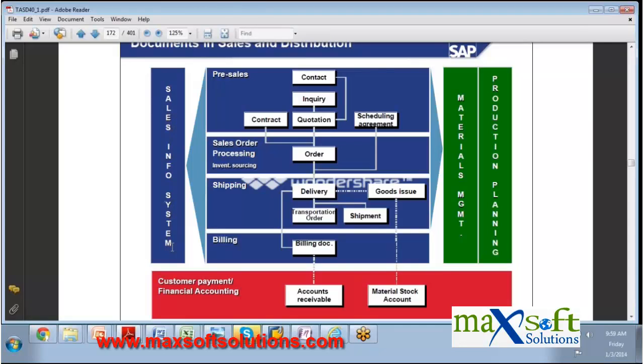Heard about MIS, Management Information System? Yeah, heard about this, right? Like this, as part of this you have FIS, financial information system, and SIS, sales information system. These are fantastic tools available by SAP, and for large companies having millions of customers, lakhs of products, thousands of business partners, SAP is going to be the right choice.